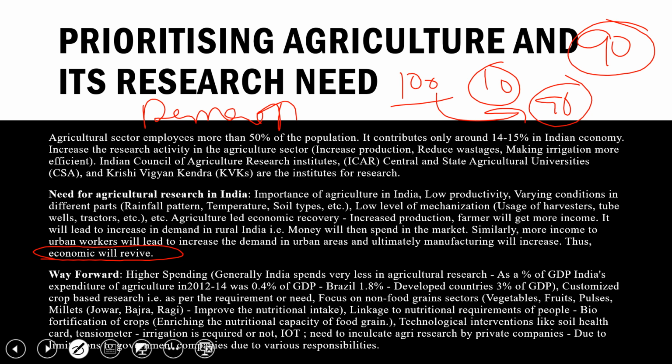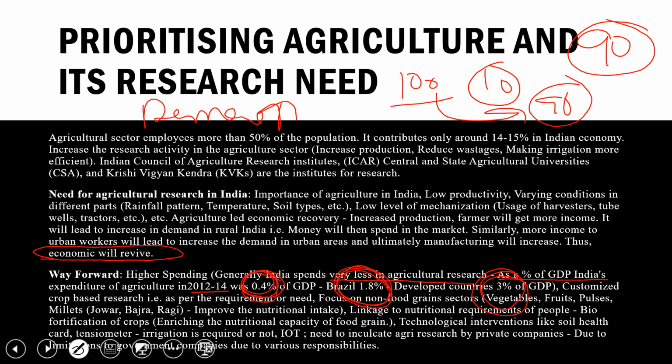The way forward is that higher spending should be there. Generally India spends very little on agriculture research. As a percentage of GDP, India's expenditure on agriculture in 2012 to 14 was 0.4%. Other developing nations like Brazil spend 1.8%, close to 2%. We are not even close to 1%. It is not even 0.5. It is 0.4% only. Brazil is spending around 2%. Other developed nations spend 3% of their GDP on agriculture research.